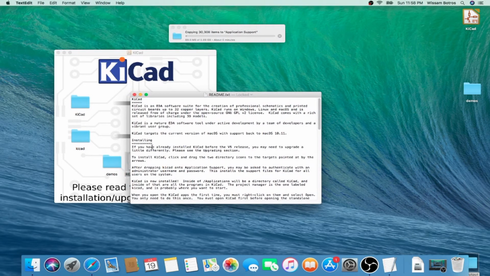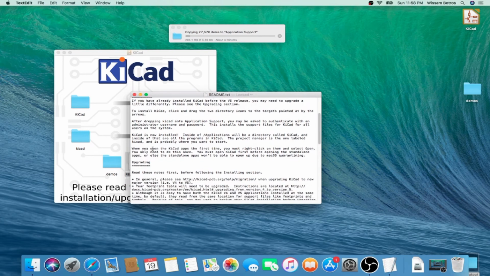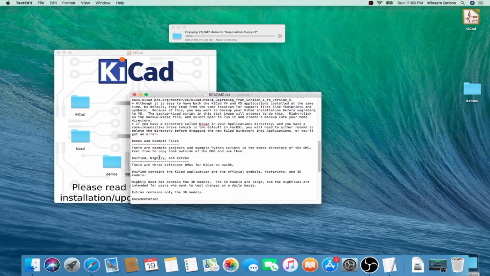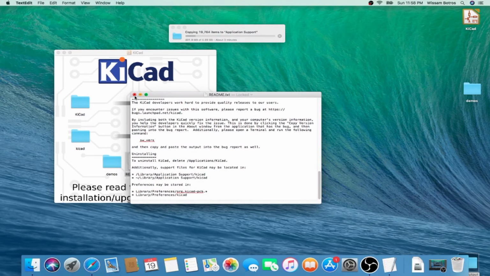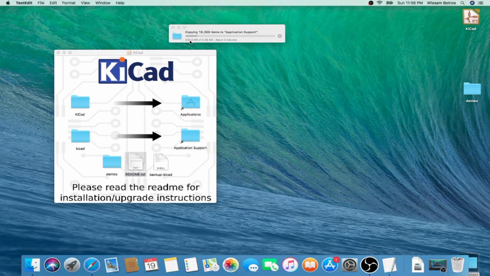It's copying here. Look, the installation, the upgrade, the demo files, reporting issues, uninstallation, whatever. So it's going to take a few minutes. Again, I'm going to fast forward here for you. You can pause and wait until this is done, because again, it depends on the speed of your system. It might take a couple more or a couple less minutes. So we'll continue right after this copy is complete.